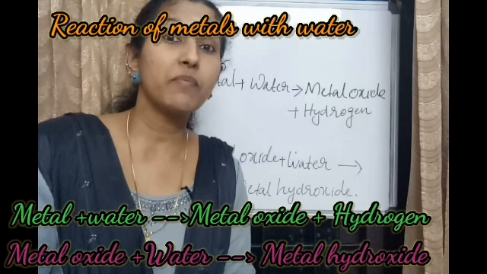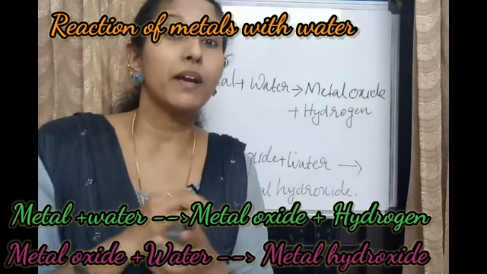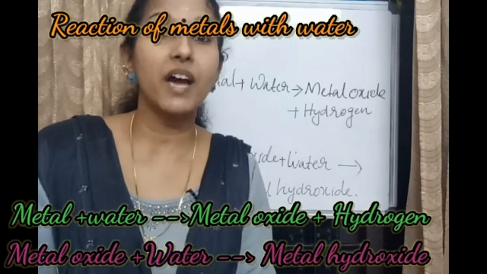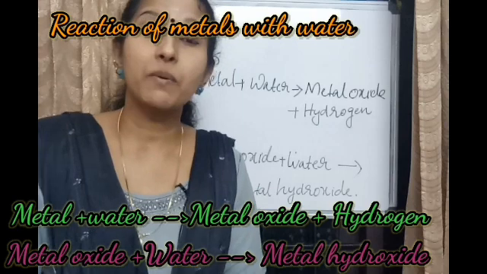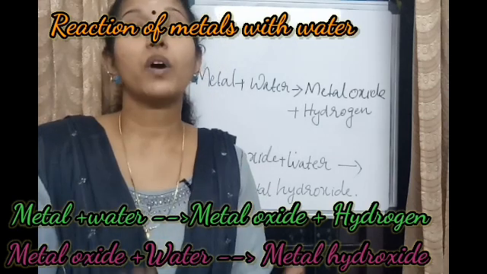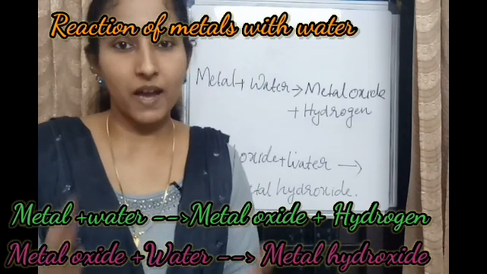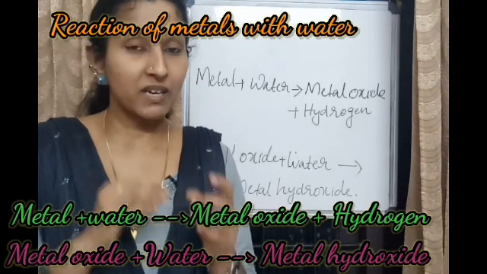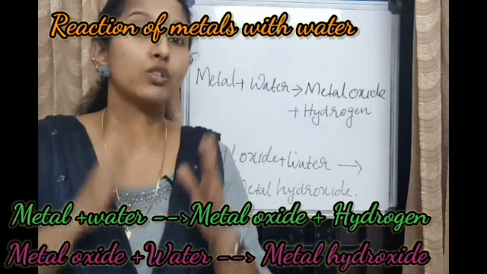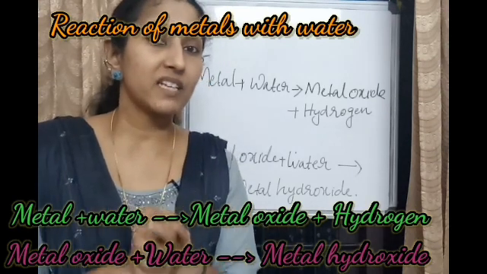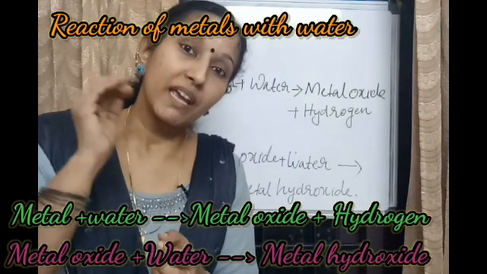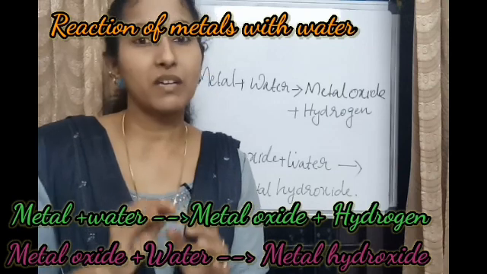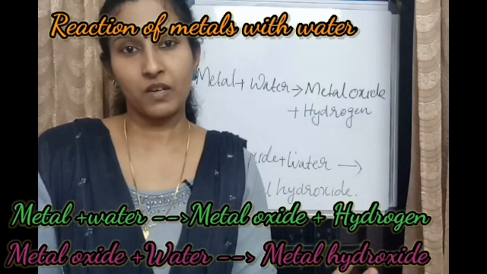In the first step we get two products, metal oxide and hydrogen gas, and in the second step the metal oxide formed in the first step reacts with water to form metal hydroxide.